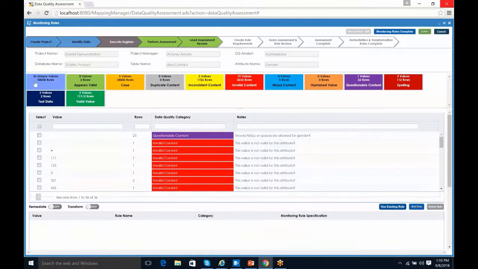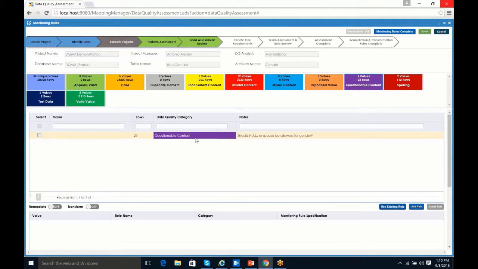For instance, the first one is actually not a category assignment. It shows you everything. So we can see all the values here and the assessment that was done for it. But really, the way you're going to use this is you're going to use the individual tiles to isolate specific types of problems in the data. For instance, we can isolate case. I'm going to start with the questionable content, so we'll start there.